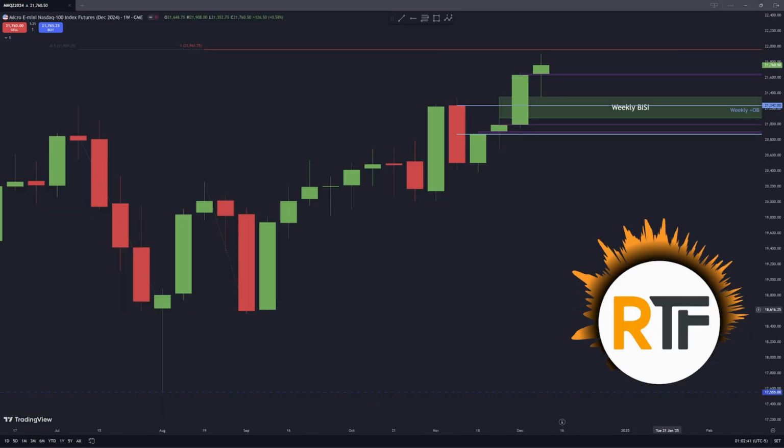Moving on to Nasdaq. Now, if you've been following me, you know that I do have this projected target of 2160. We didn't hit it last week, but we did get pretty close. I think this week we could reach for it, but there is a potential that we don't. So it doesn't really have to do that. But I would prefer that we do reach it early in the week, and then I want to look for a retracement down into this weekly fair value gap.